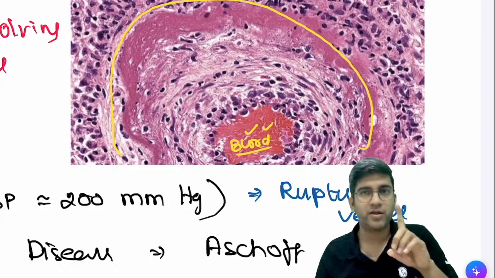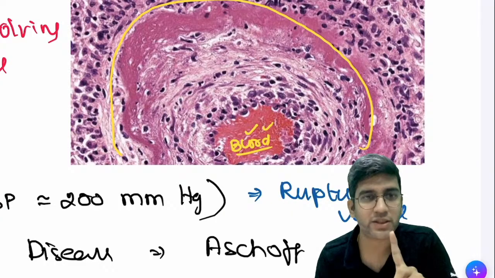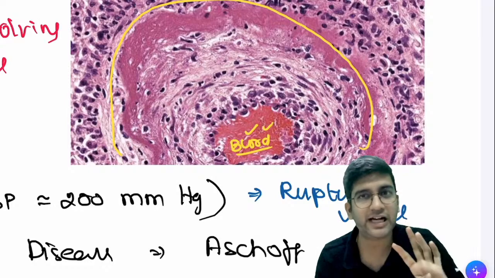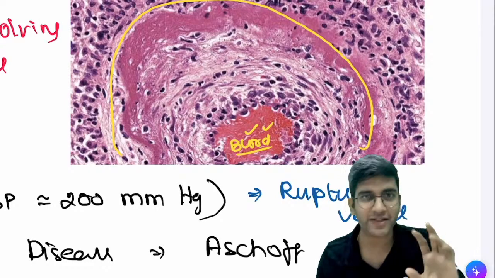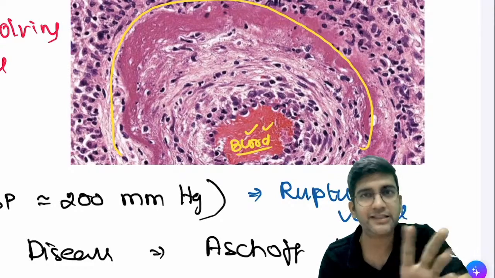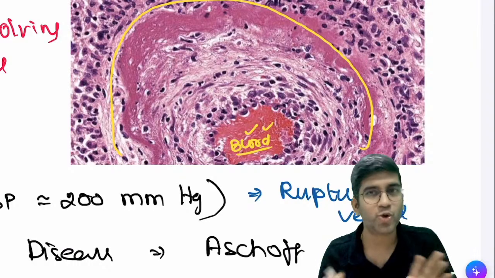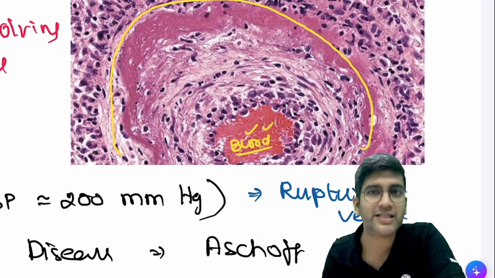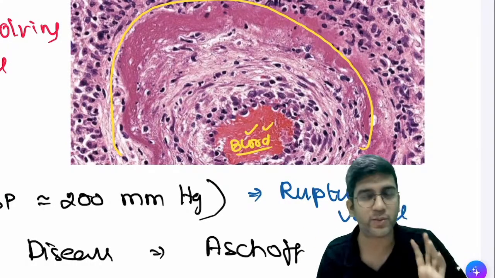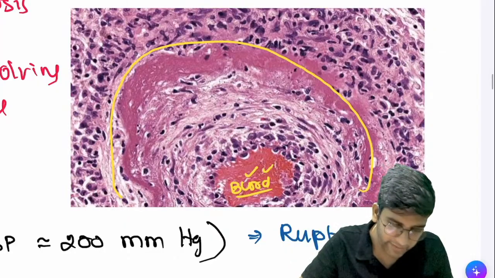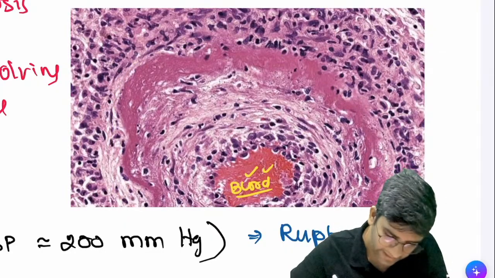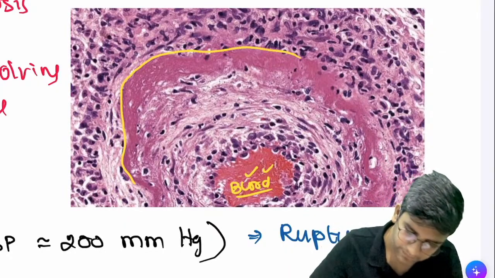So this entire structure for me is a blood vessel because it has blood in the center. Remember from now, in order to identify a blood vessel, don't go with tunica intima, media, adventitia. You cannot. No one can. Center empty, center RBC. That's a blood vessel. Don't complicate medicine. Medicine is very, very simple, right? So I have a lumen, I have a blood vessel, right? So in the wall of the blood vessel, can I say there's an area which is completely pink in color?